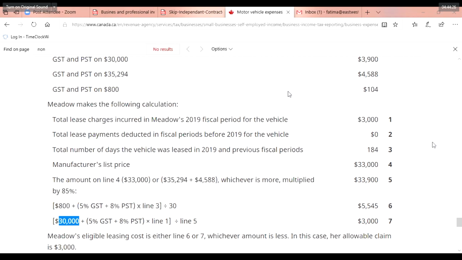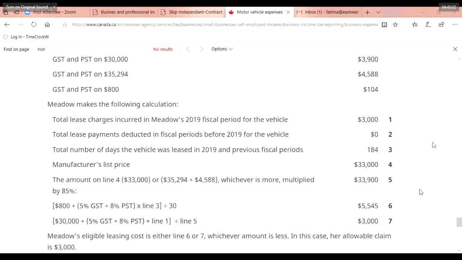33,900 times line 1. How much is line 1? Line 1 is 3,000. Now here it is given as line 1, 2, 3, but in the leasing costs chart, it will be line 14, 15, or I don't know. But you can just follow the instructions. Where is line 5? Line 5 is this, 33,900. Yes, okay, thank you. That's line 1. See, line 5.